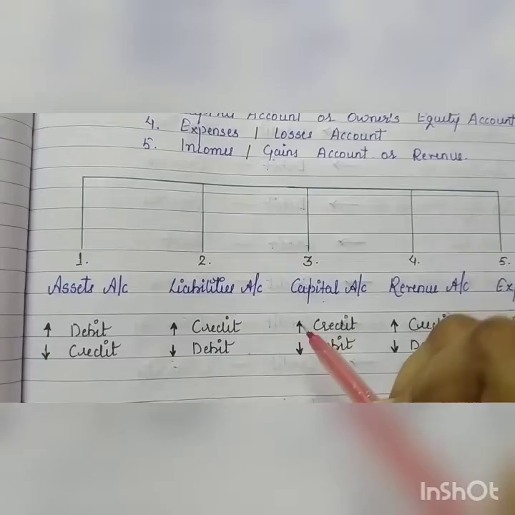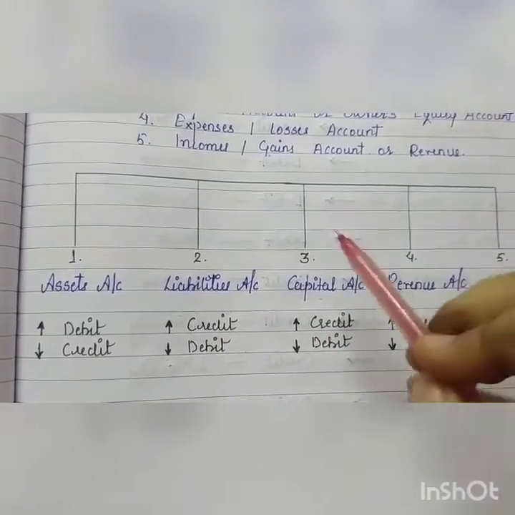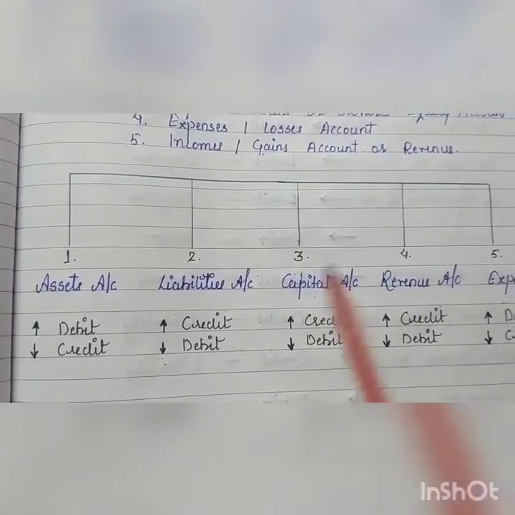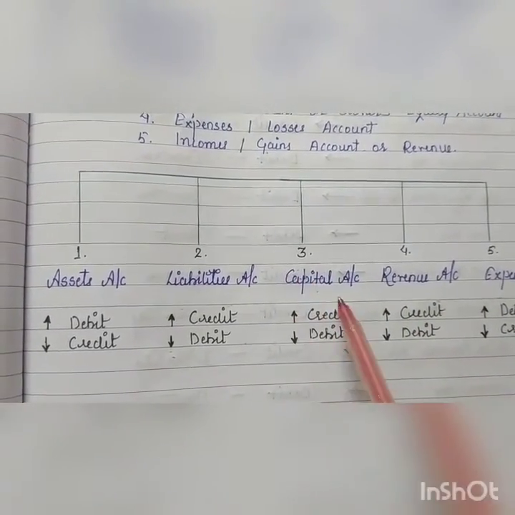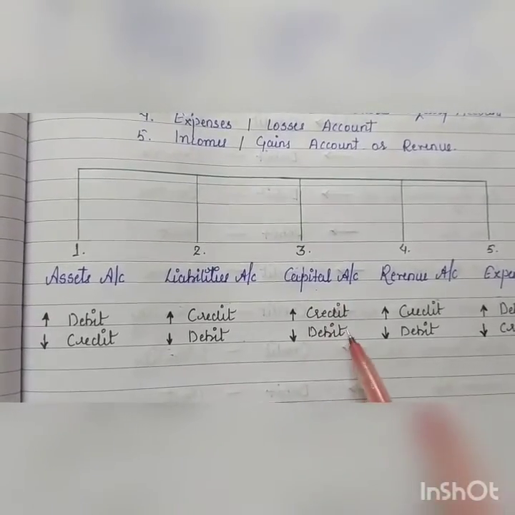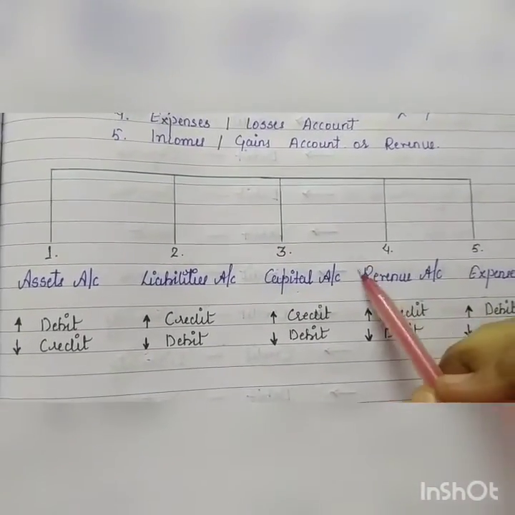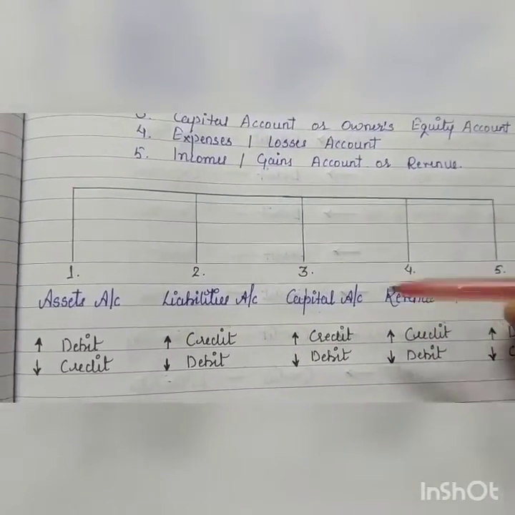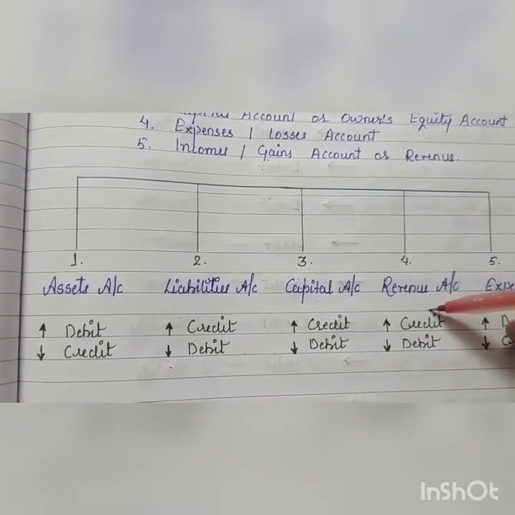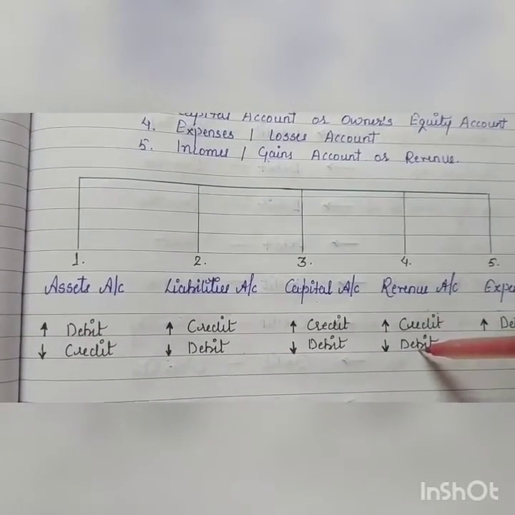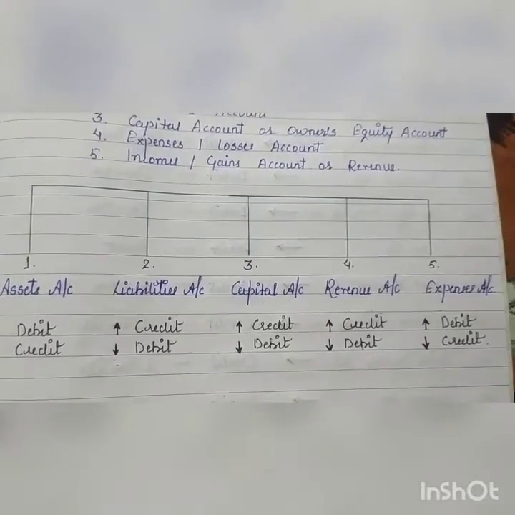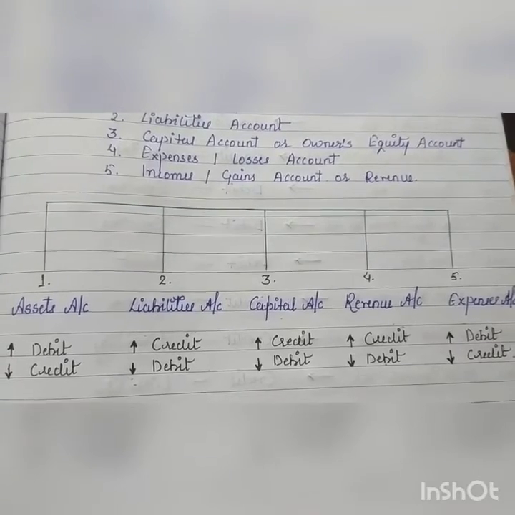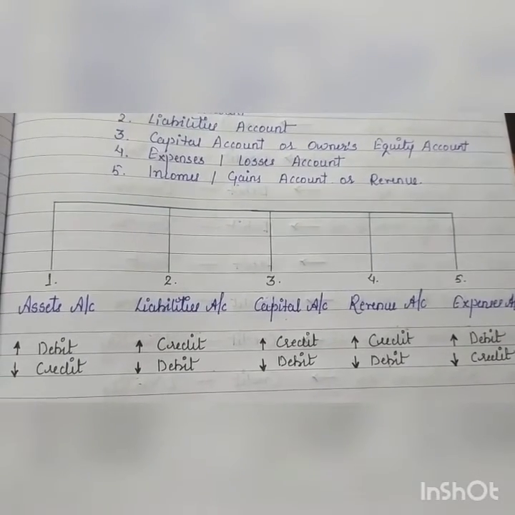Capital account, the rule will be the same as your liability account because capital is also a kind of liability. It is internal liability. If capital increases, it will be credited. If decreases, it will be debited. Next we have revenue account. Okay, revenue example is sales. Suppose it increases, it will be credited, decreases, debited. Okay. Last is expenses account. Expenses rule: increase in expense to be debited, decrease in expenses to be credited.